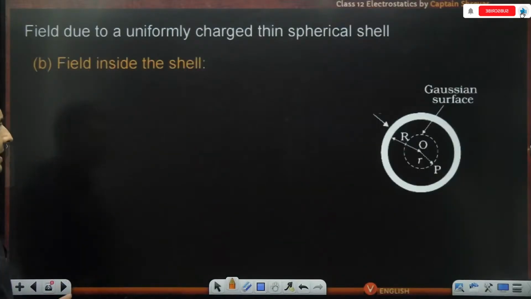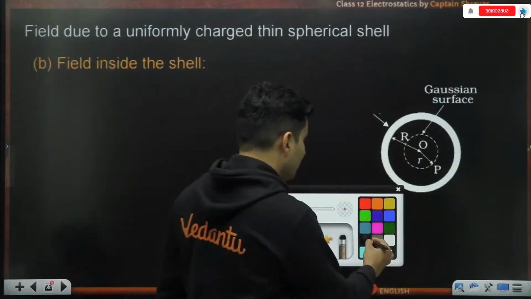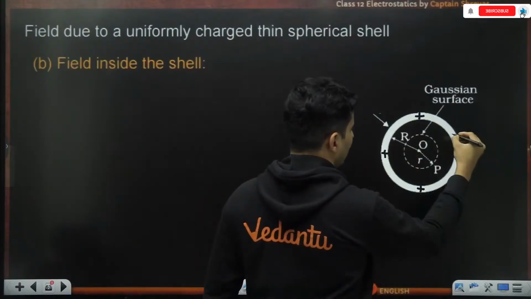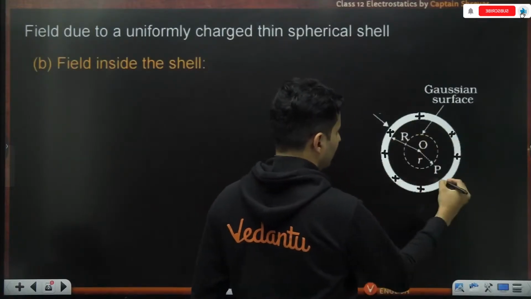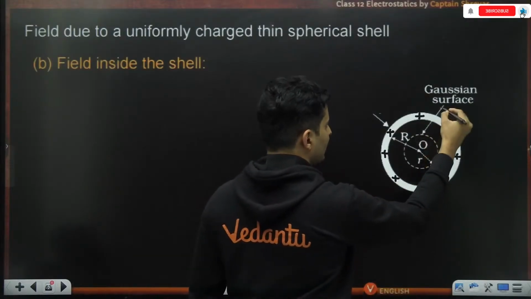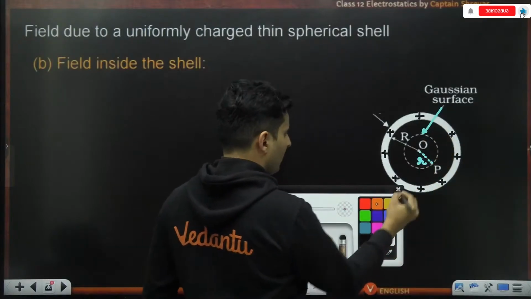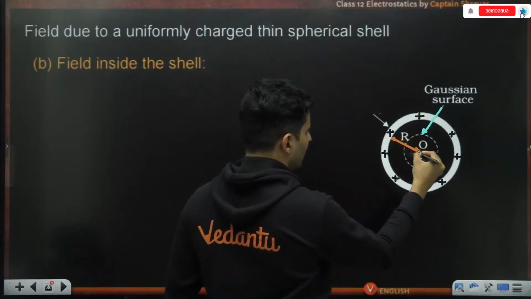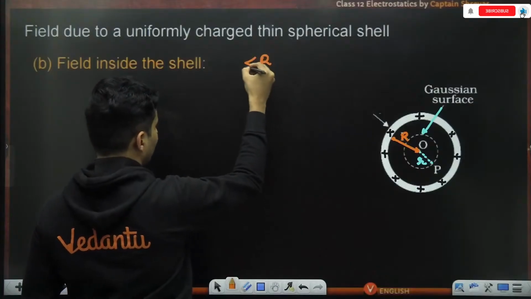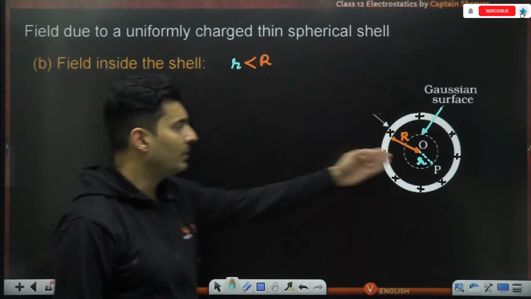But when you go inside, things will change. For example, if you are inside a shell, remember the charges are only there over here, nowhere else. So if somebody decides to make this their Gaussian surface, this is your small r, and this is the radius of the shell, capital R. So our capital R is more than our small r, or small r is less than capital R.